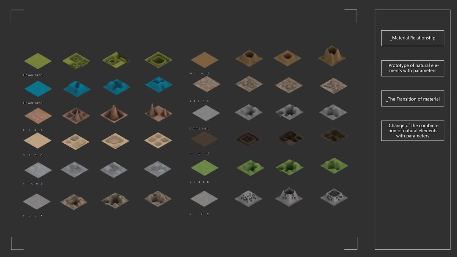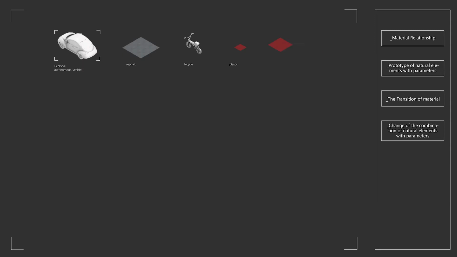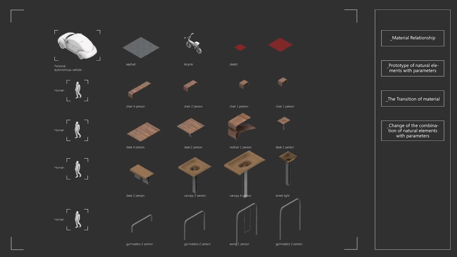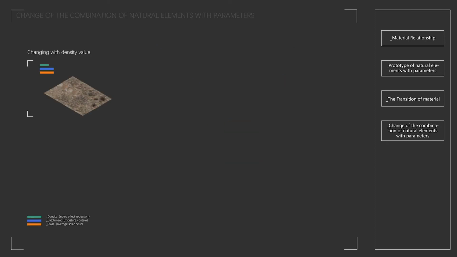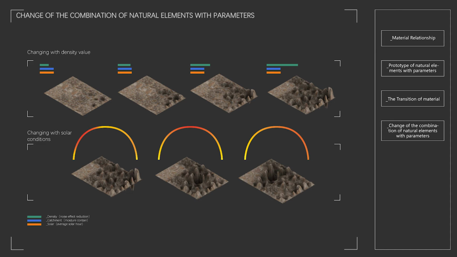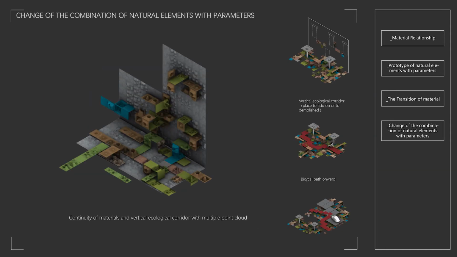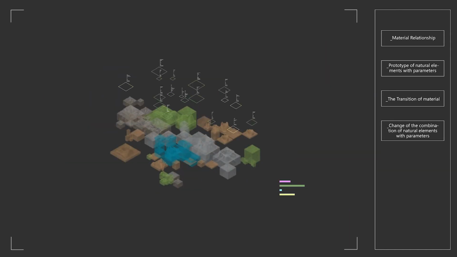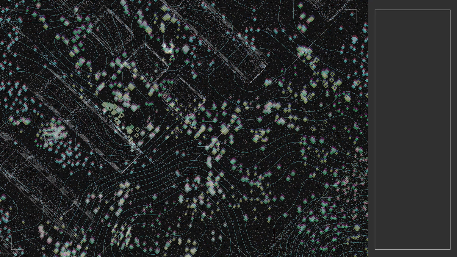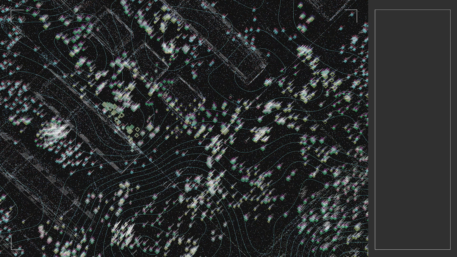Similar for human and autonomous vehicle intelligence, different facilities and infrastructure correspond to the size of the intelligent density and the functional requirement. The combination of material changes with the environment, helping us to actually predefine the site. We can see the results are reshaping due to how the data change and how we filtrate.